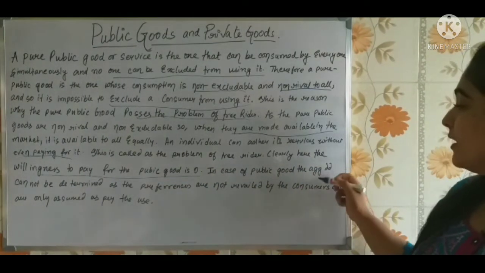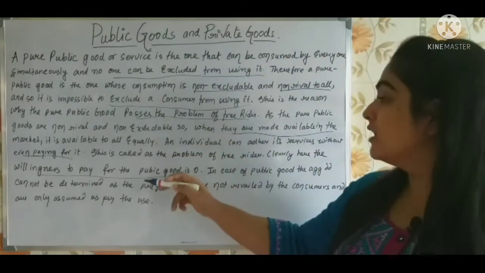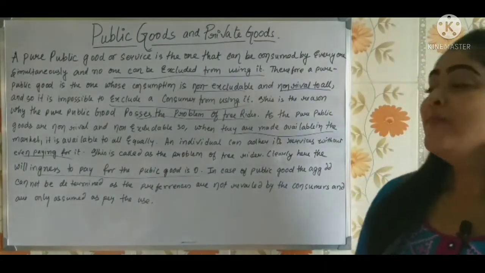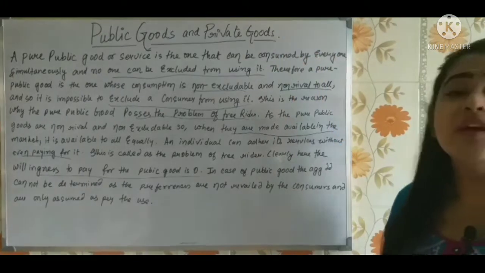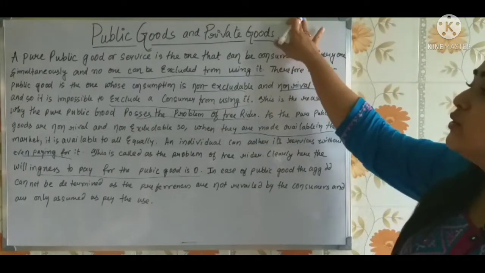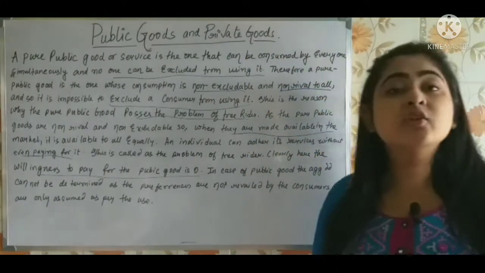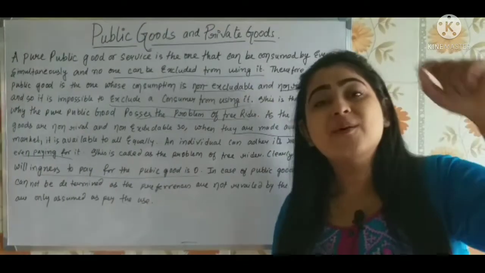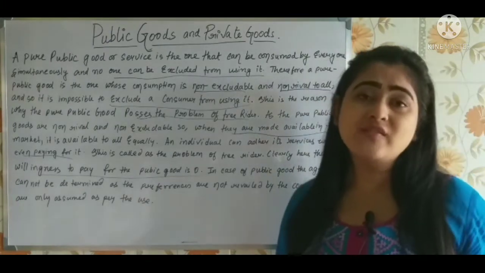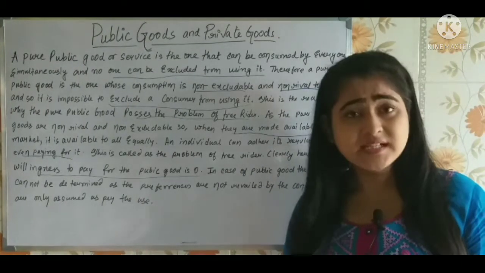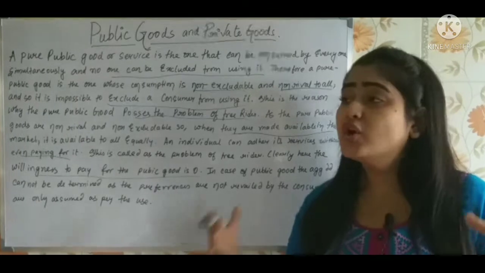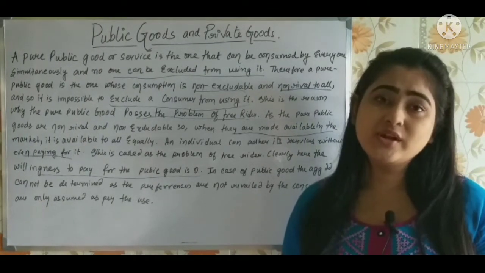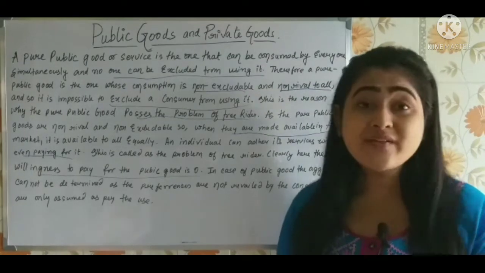In case of public good, the aggregate demand cannot be determined. Now, here comes a very important point. What is the case for private good? In case of the private good, we have excludability and rivalry. You need to pay the price of a particular product, then only you can avail the services, isn't it? And there is rivalry because a lot of people are willing to make the payment for that particular good. So there is excludability and rivalry.